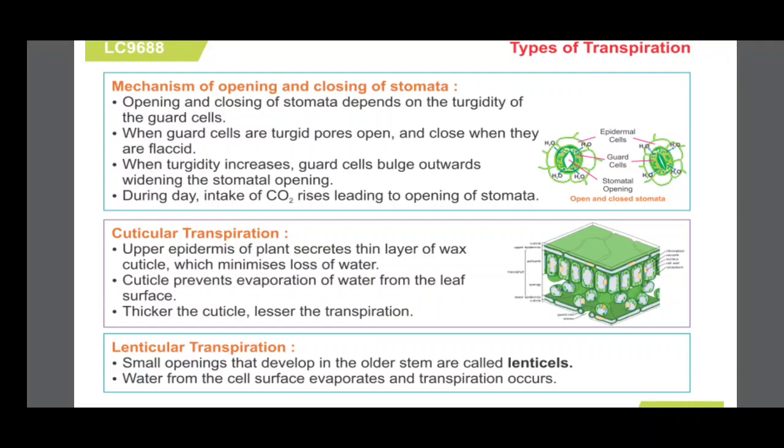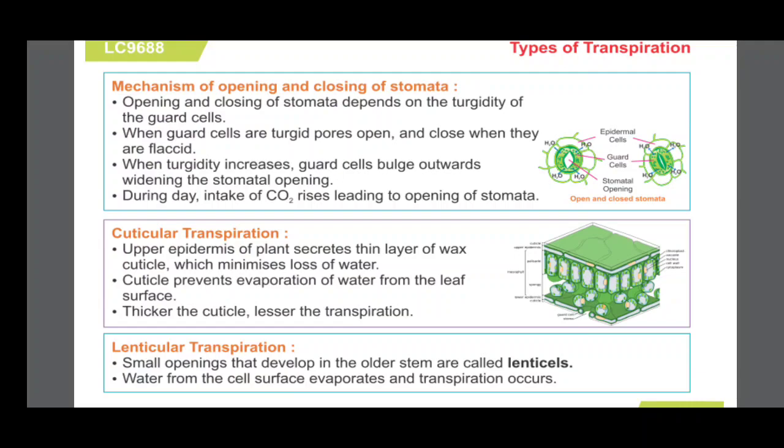Cuticular transpiration. The upper epidermis of the plant secretes a thin layer of wax called the cuticle, which minimizes loss of water. You can see in xerophytic plants the cuticle is very thick. In mesophytes, it is a very thin layer. The cuticle prevents evaporation of water from the leaf surface.